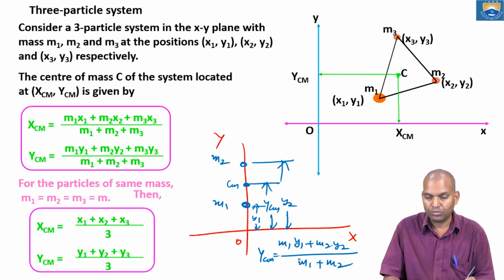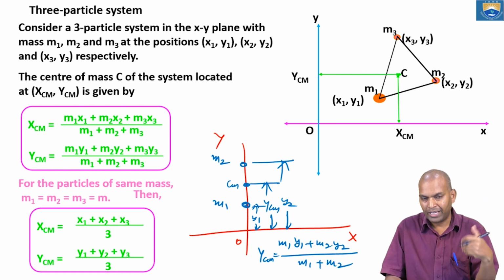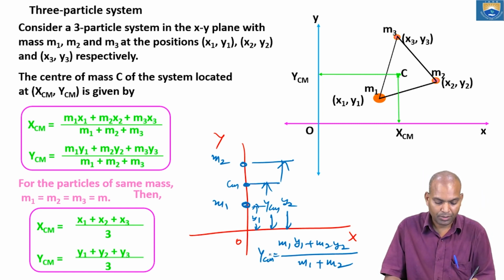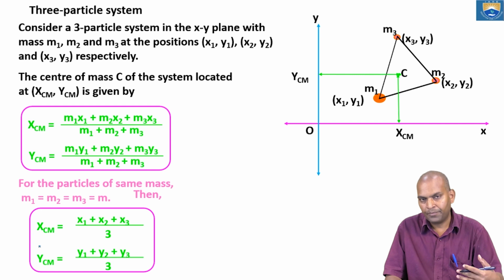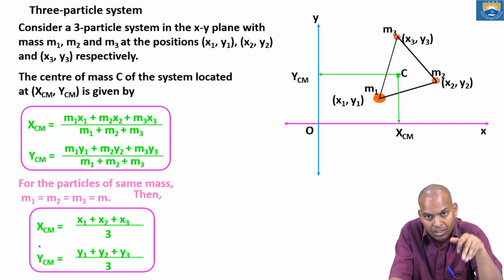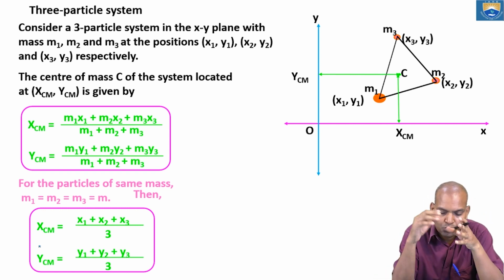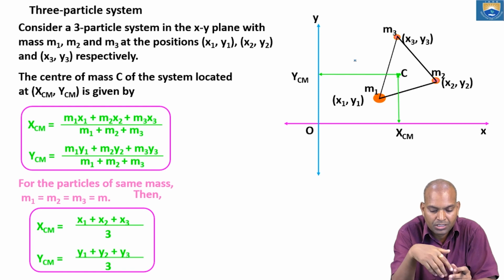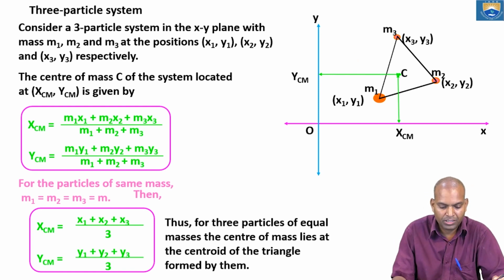And if the masses are equal, what will happen? If m1 equal to m2, then ycm, the center of mass in the vertical direction along the y-axis, becomes y1 plus y2 by 2. Earlier we considered only one direction, the OX axis. Now I have shown you the OY axis also. Now the combination of these two gives the two-dimensional case, the XOY plane.